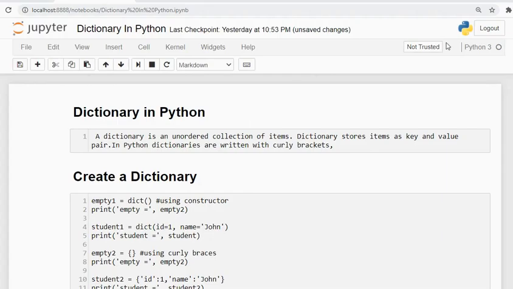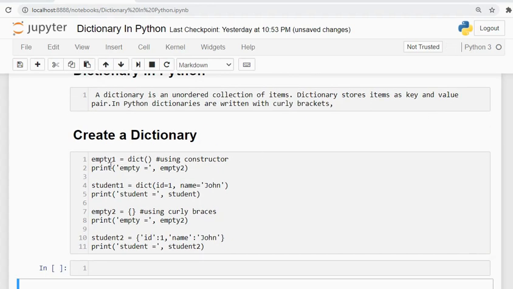Now after this we will see how to create a dictionary. There are two ways by which we can create a dictionary: the first way is using a constructor and the second way is using curly braces. So let's look at what is happening.